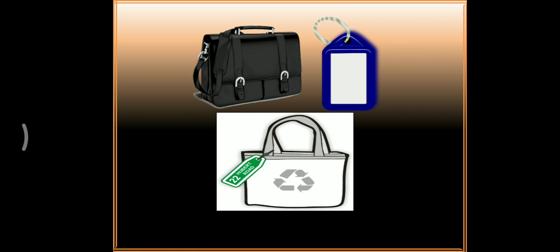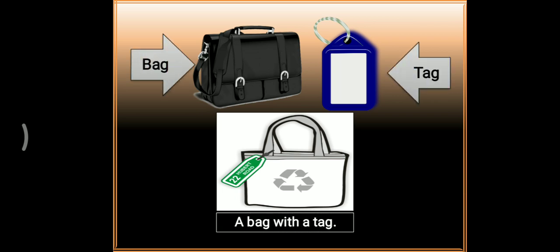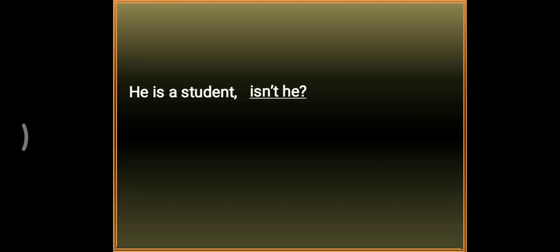What do you see in the picture? You see a bag, a tag, and on the bottom of the page, you see a bag with a tag. Tag means adding something additional with something. Here, he is a student, isn't he? This part, isn't he, is an additional part added with the main sentence.